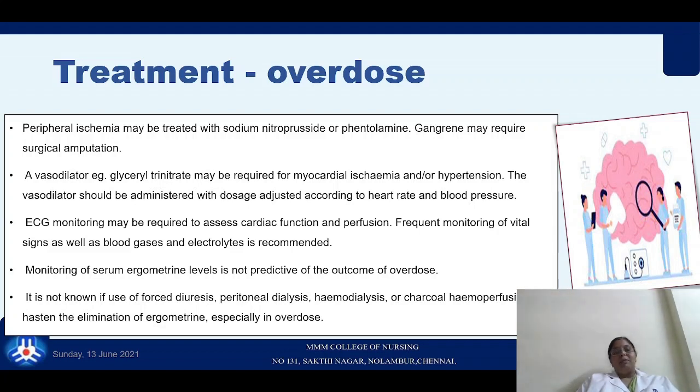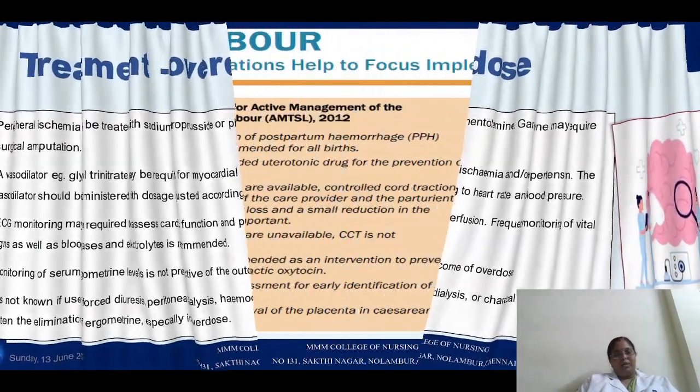ECG monitoring may be required in order to assess cardiac function and perfusion, and frequent monitoring of vital signs as well as blood gases and electrolytes is recommended. Monitoring of serum ergometrine levels is not predictive of the outcome of overdose. Forced diuresis, peritoneal dialysis, hemodialysis or charcoal hemoperfusion will hasten the elimination of ergometrine, especially if you consider the drug is an overdose.